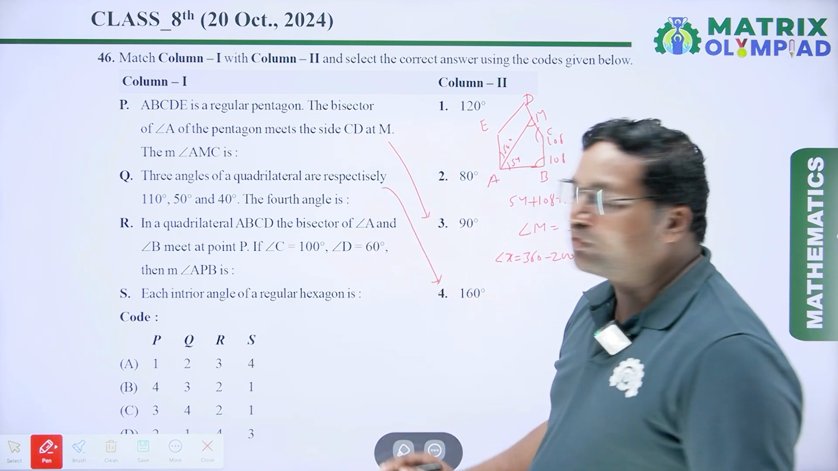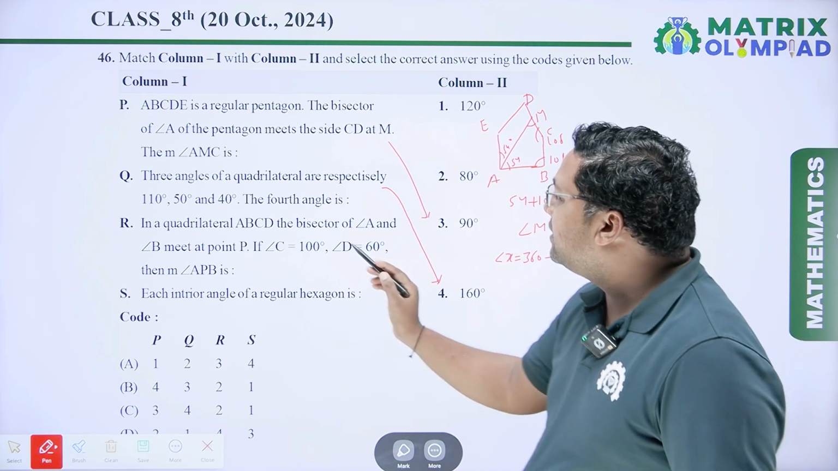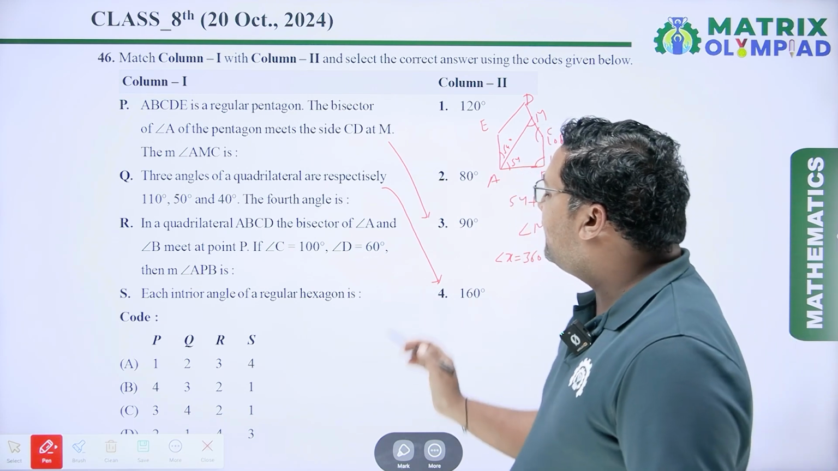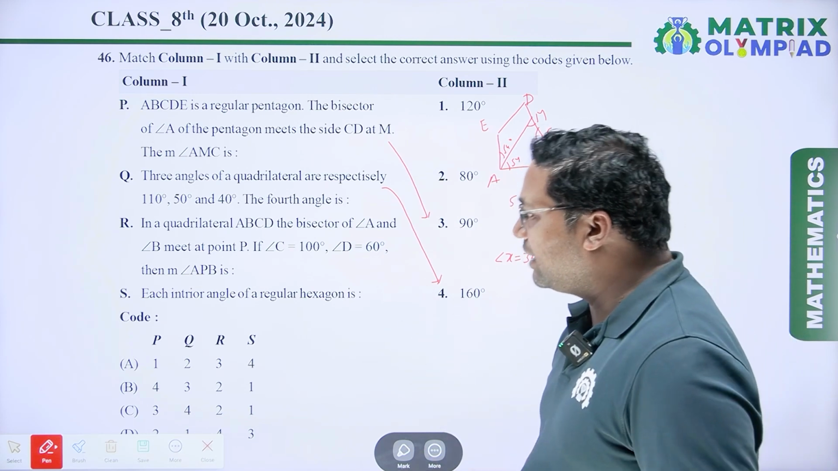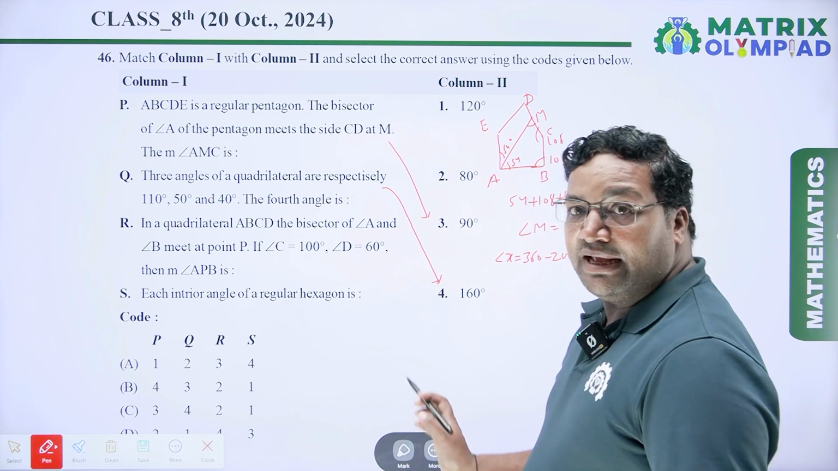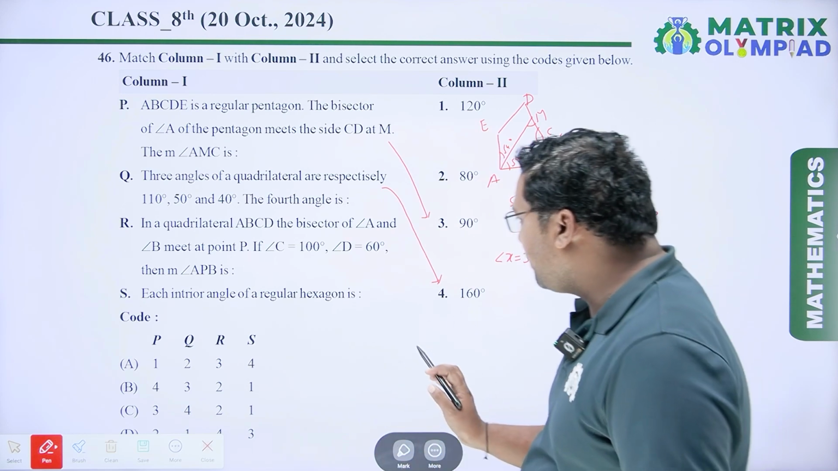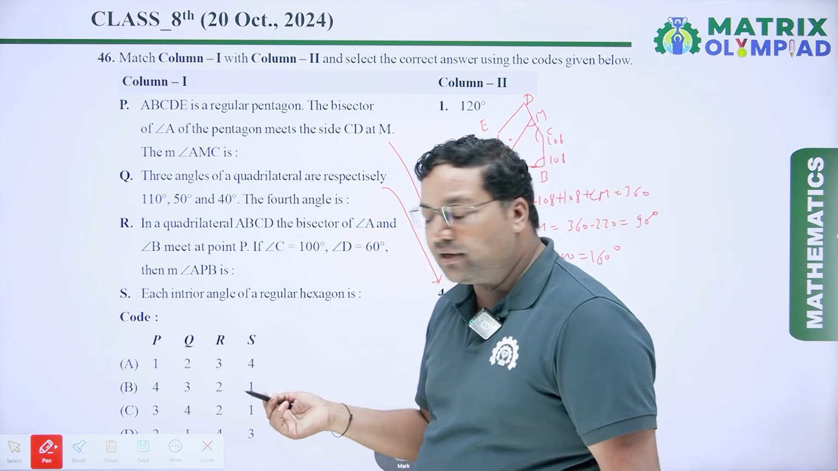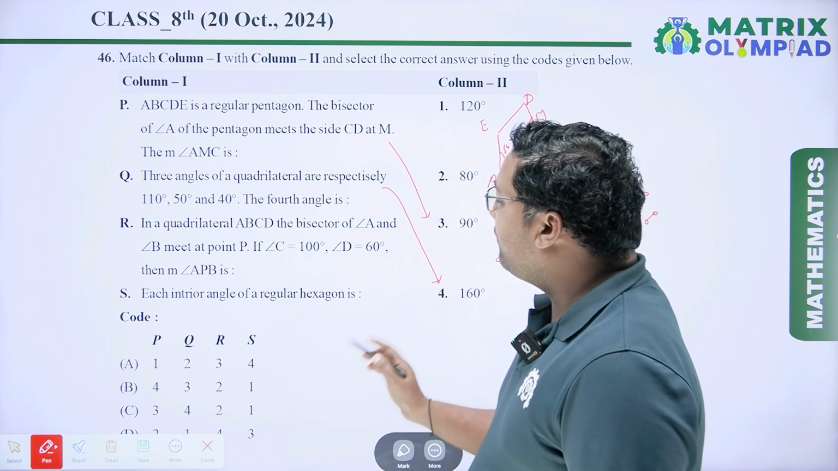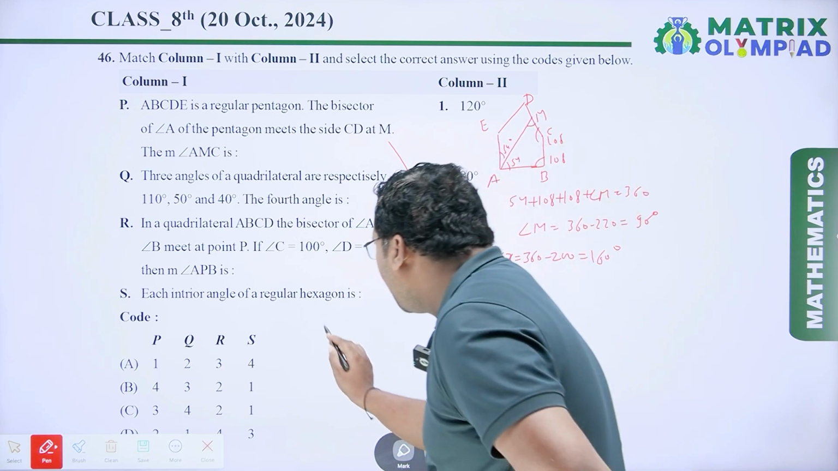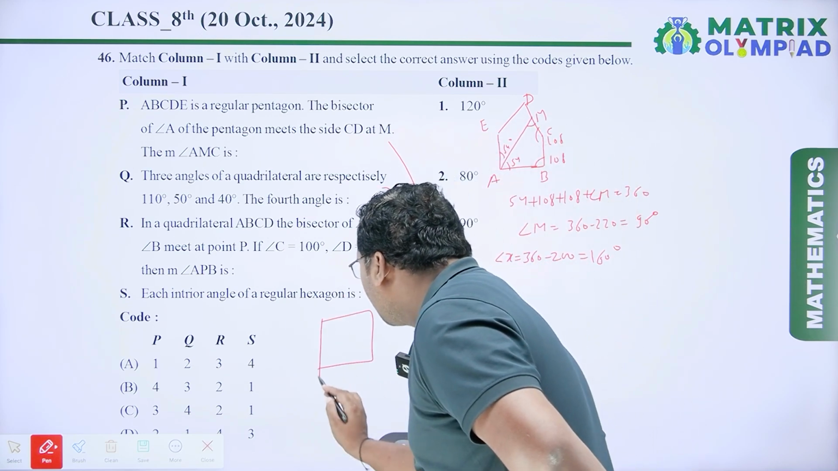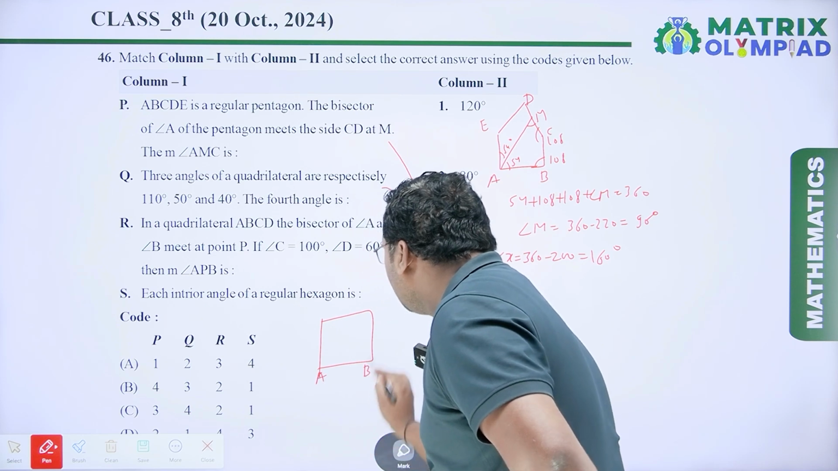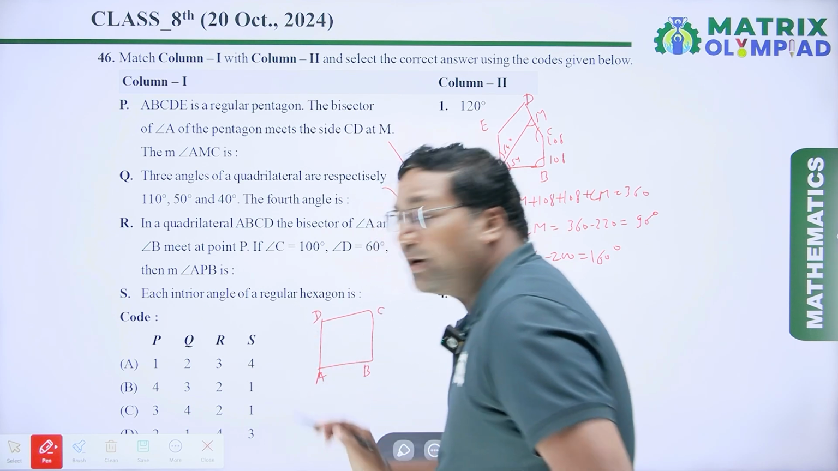So for Q, the fourth one is true. Next is: in a quadrilateral ABCD, the bisectors of angle A and angle B meet at point P. If angle C equals 100 degrees and angle D equals 60 degrees, then find the measure of angle APB. So we have to draw a quadrilateral here. It is ABCD, a quadrilateral.